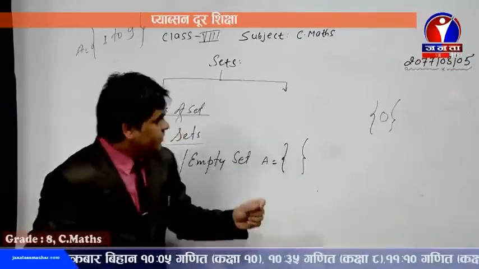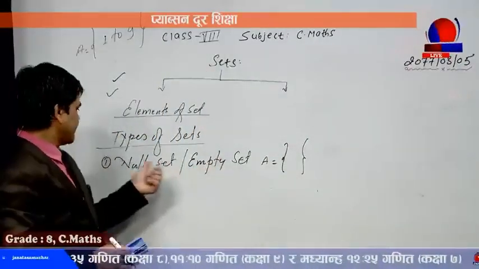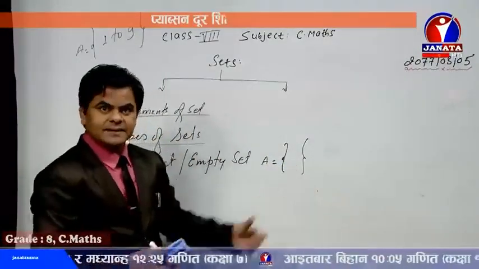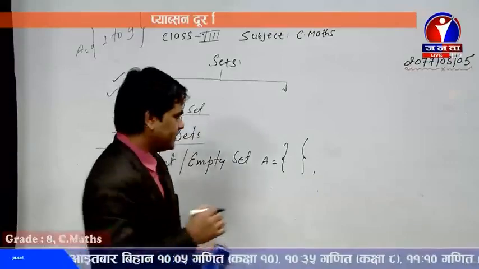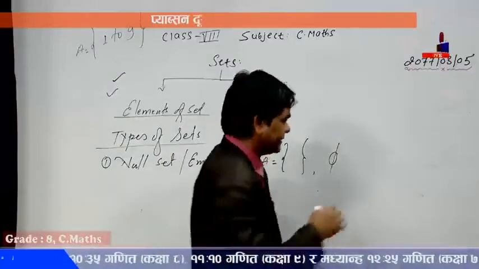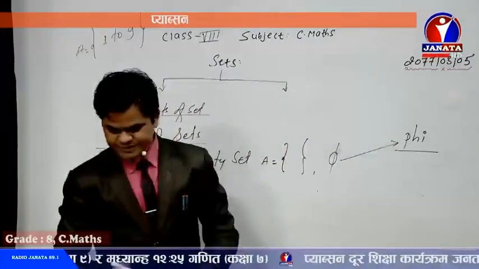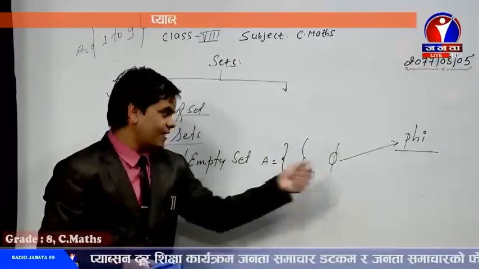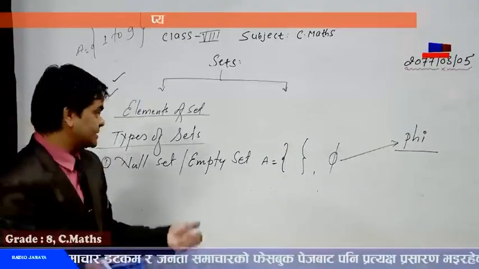So it cannot be written this way. You can write the null set symbolically as the blank space enclosed by curly brackets, and then we can use another sign as well, dear friend, this sign, which is known as phi. Okay, phi, that means P-H-I. While pronouncing it we say phi, but while writing symbolically, we write it in this way. So a null set or empty set represents no elements inside the set. Such a type of set is known as null set.